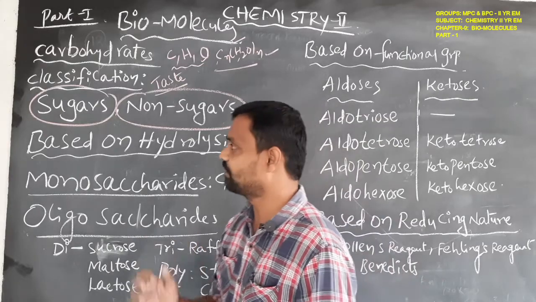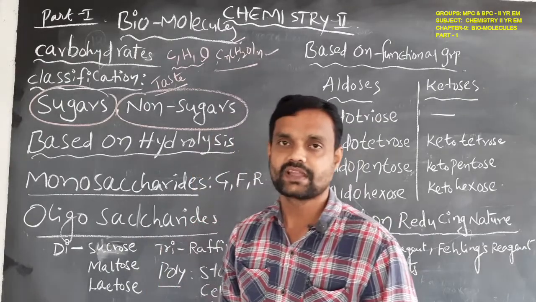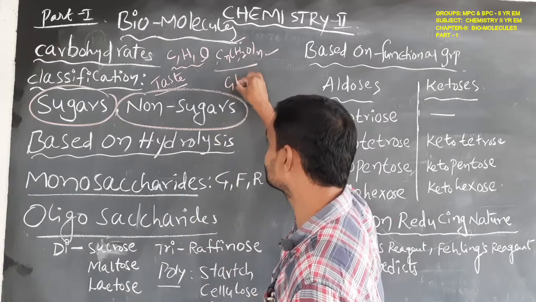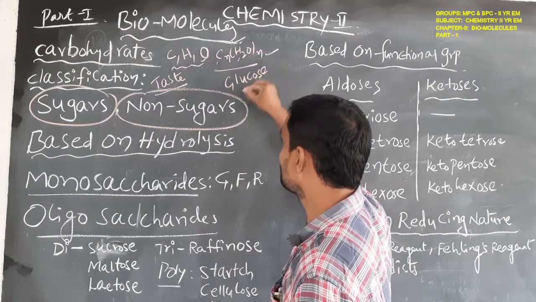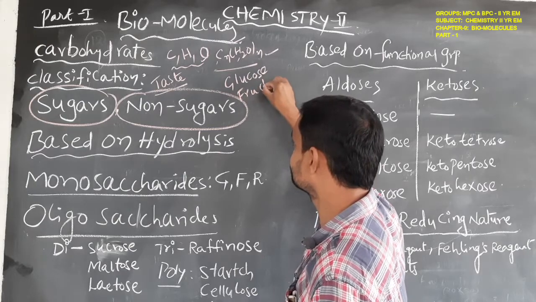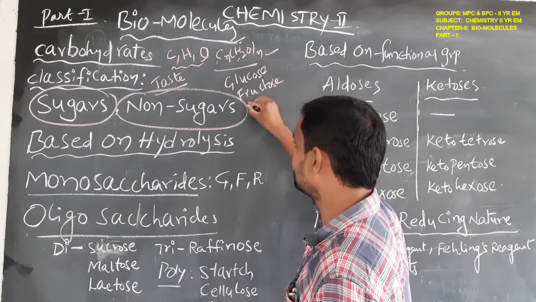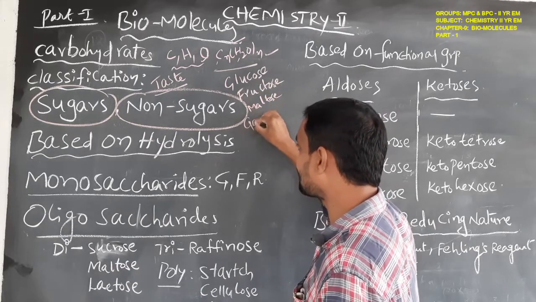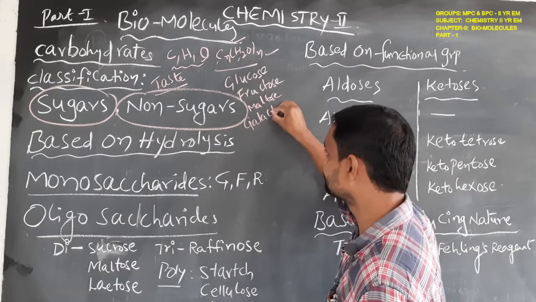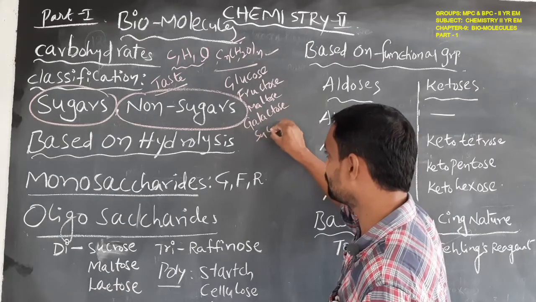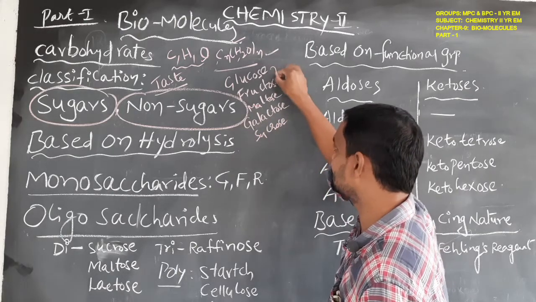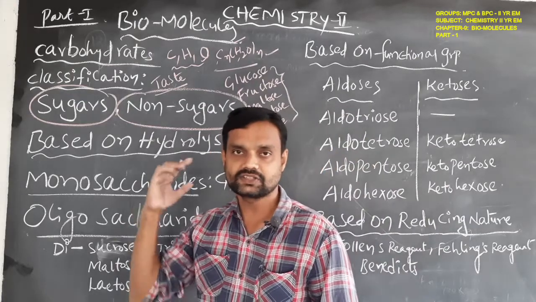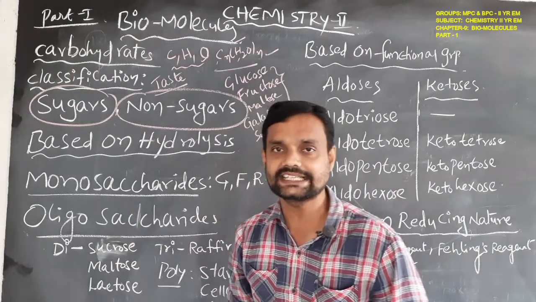Sugars, for example, are glucose, fructose, maltose, galactose, and sucrose. These are all sweet-tasting carbohydrates, so they have a sweetening nature.